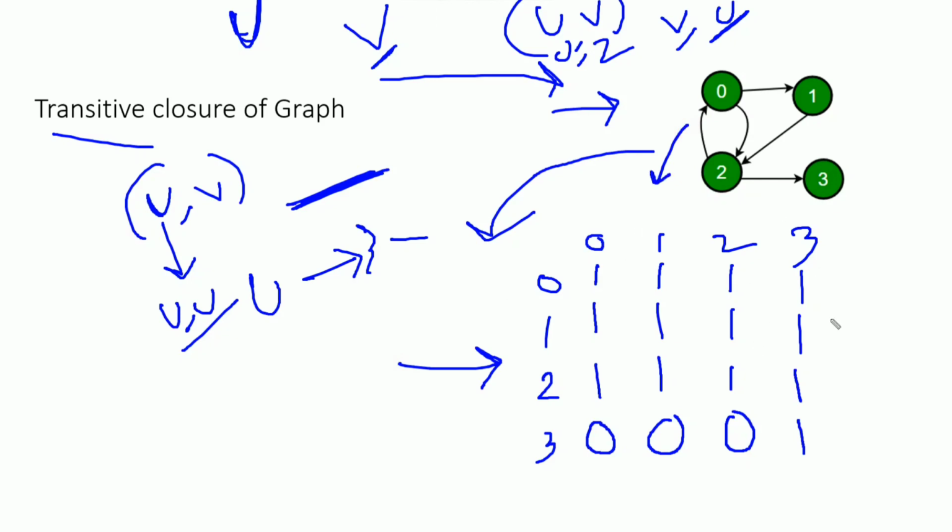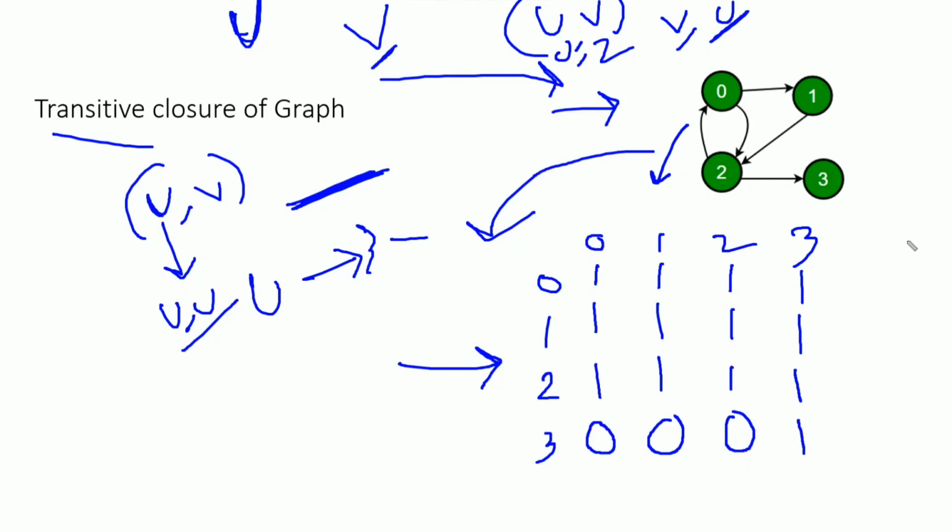We need to find this transitive closure. There are two approaches. One is using the Floyd-Warshall algorithm, and the next one is using DFS traversal. If we use the Floyd-Warshall algorithm, it will take big O of V cube time complexity. In my previous video I have explained the Floyd-Warshall algorithm, where we use the concept of an intermediate vertex. By making a vertex an intermediate, we check whether there is a via path using that vertex. If not, then we consider the direct path.